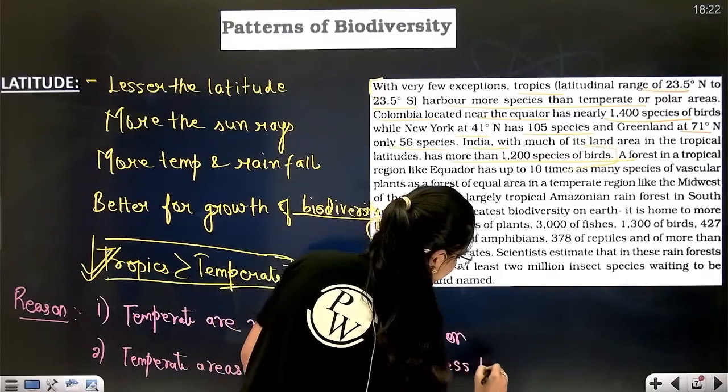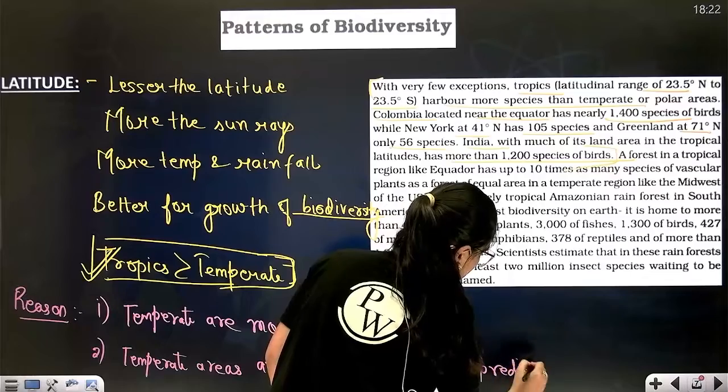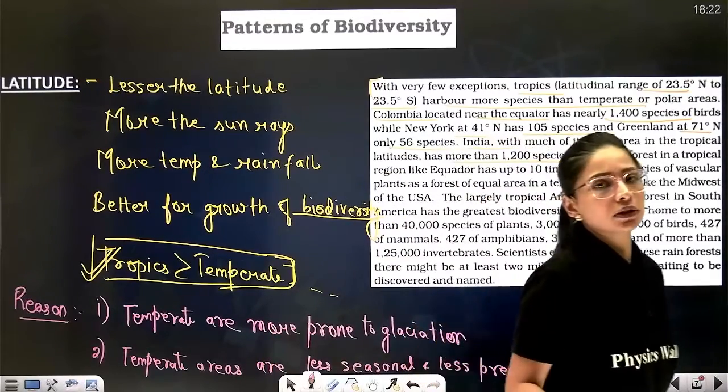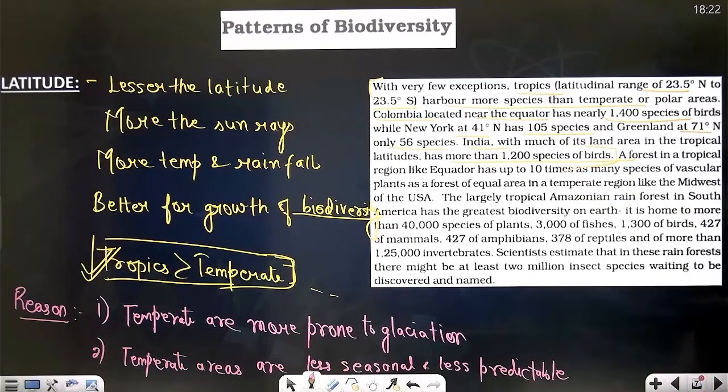And less predictable. So making them highly unstable, not letting growth of biodiversity take place.